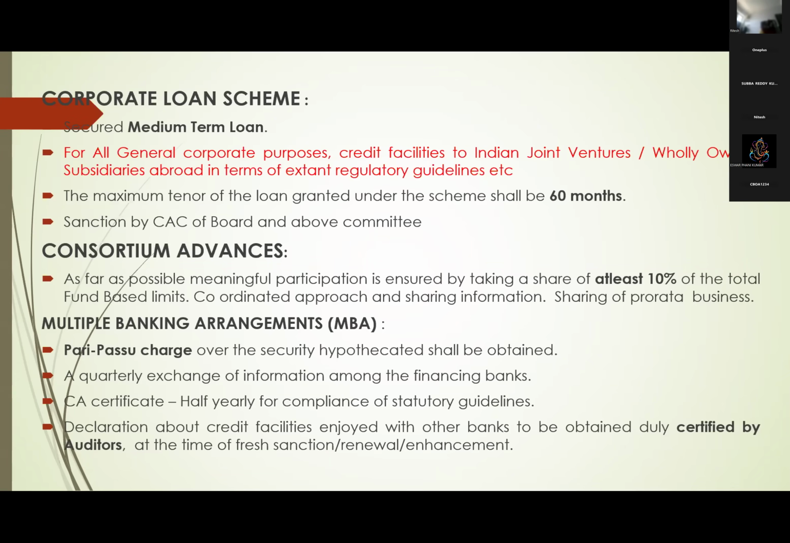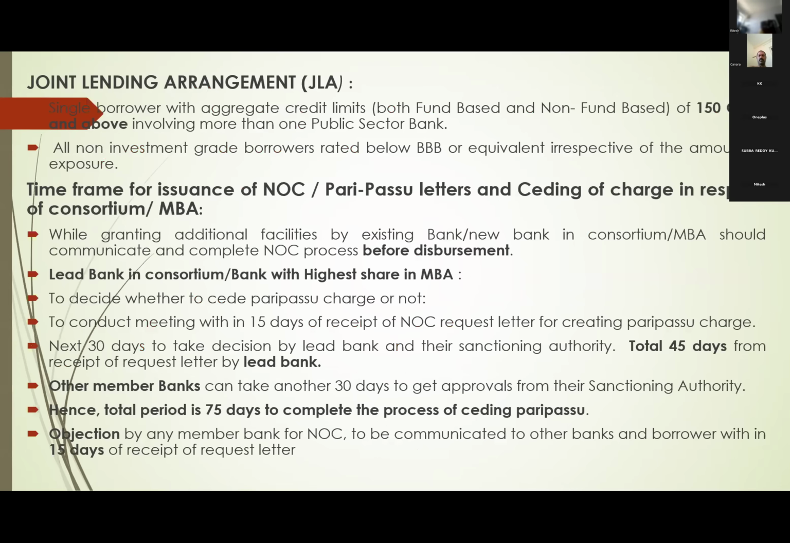And the next one is declaration about credit facilities enjoyed with other banks, to be obtained duly certified by auditors. What is this credit facilities enjoyed? Suppose the party is coming for renewal or enhancement or fresh sanction or ad hoc, whatever purpose, the party has to give a declaration stating that yes, I am enjoying facilities with other banks this much. Like that he has to give. This is what declaration about credit facilities enjoyed with other banks is. It should be obtained duly certified by auditors every time for renewal or enhancement, etc. Right?